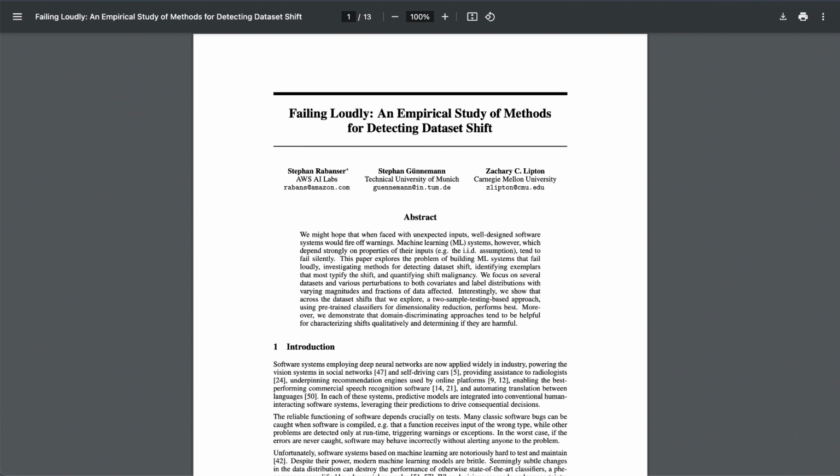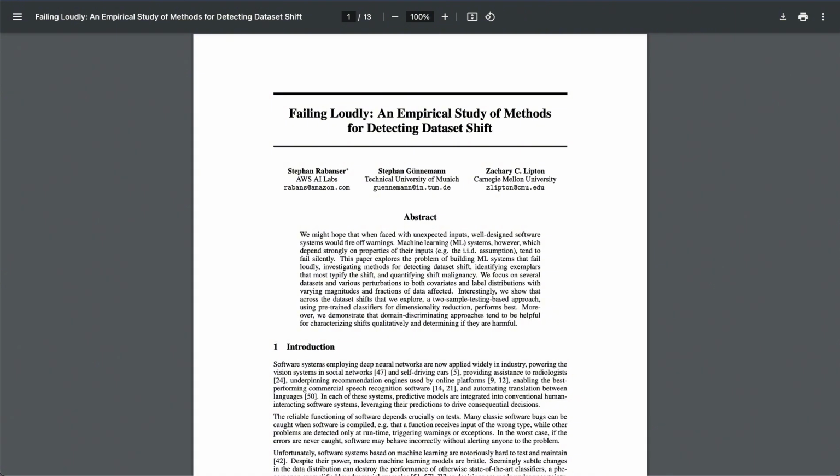Yeah. Remember how we talked about the COIL 100 dataset? The one with the images of objects taken from different angles. Right. That dataset is perfect for testing shift detection because you can create shifts very deliberately. You could take images from certain angles as your source data and images from other angles as your target data and see if the methods can pick up on that difference. Exactly. And that's precisely what they did. Okay. They split the dataset in half, images from angles 0 to 175 degrees in one set, and images from 180 to 355 degrees in the other. So they cut the circle of views right down the middle. That seems like a pretty clear visual shift.